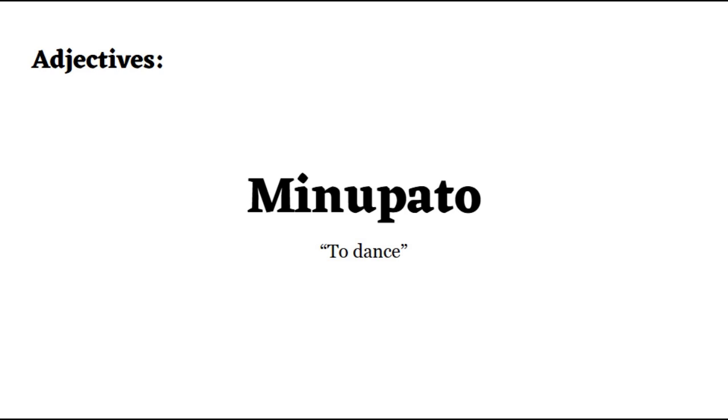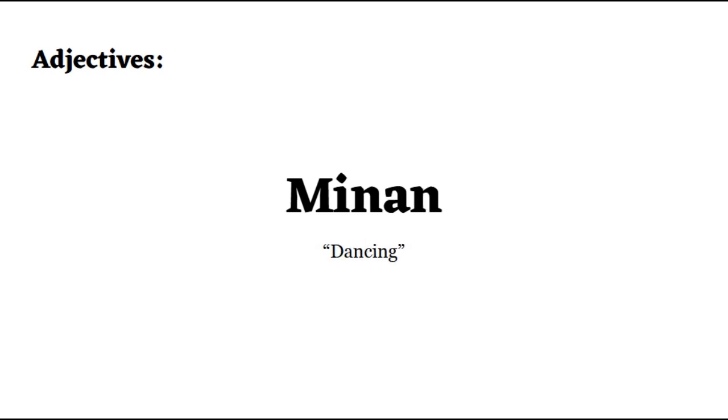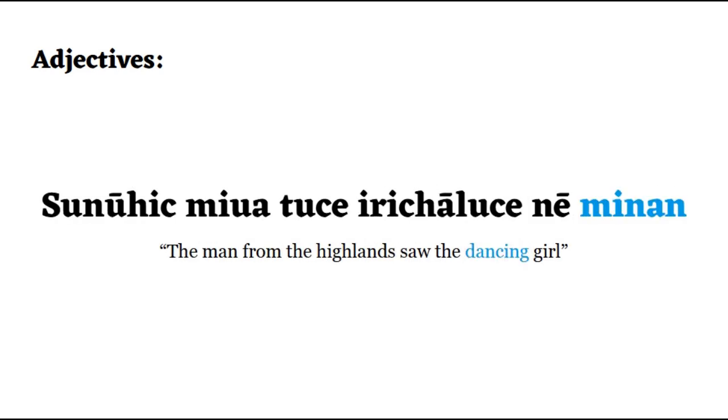On to adjectives, which don't really exist. There are only participles, so if we take the word minupato, meaning to dance, and inflect it for the feminine singular participle, we can place it right after girl. Finally, we have demonstratives, which Kūreutoh has 3 kinds of. The proximal for things close to me, the medial for things close to you, and the distal for things over there far from both of us.